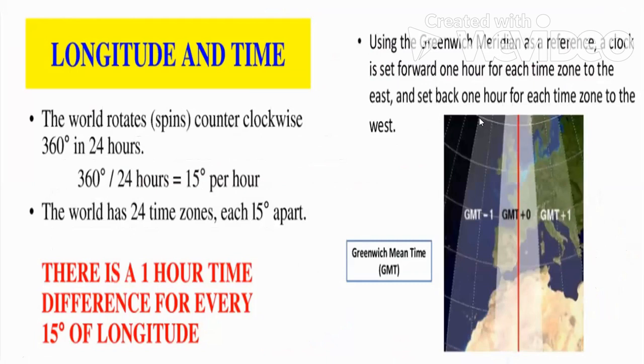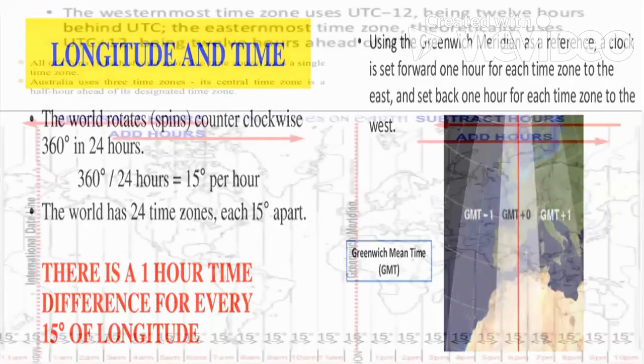So if we use GMT as the reference, then if we go towards the east, we add hours. If we go towards the west, we deduct hours. For every 15 degrees longitude, we add 1 hour, or we deduct 1 hour.